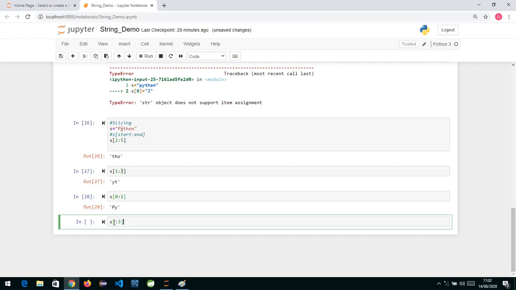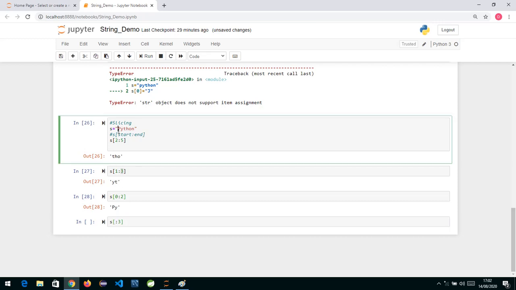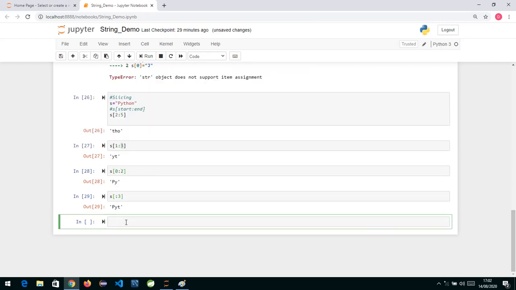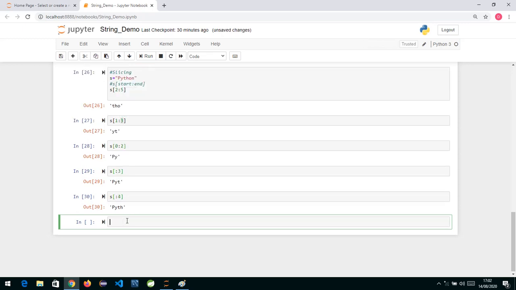Now you can see from the 0th position, that is from P till 2, because you have specified index 3, so it will always stop one previous. When you say 3, it will go till 2. So 0 to 2 is 0, 1, 2, so it will give you PYT in output. So in slicing, these parameters are optional; if you don't pass start, it will take it as 0 by default. If I write 4 here, it will cut till 3, so you can see we got PYTH, 0, 1, 2, 3, till 3 it has cut.